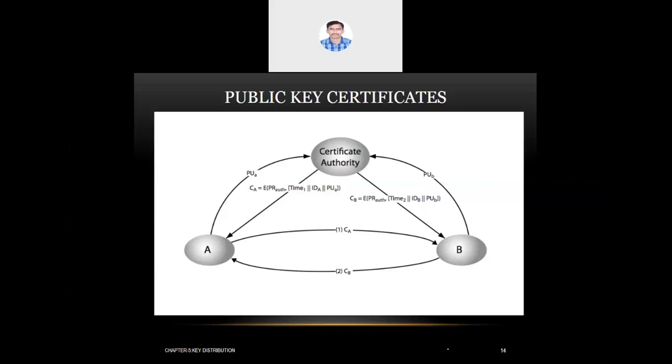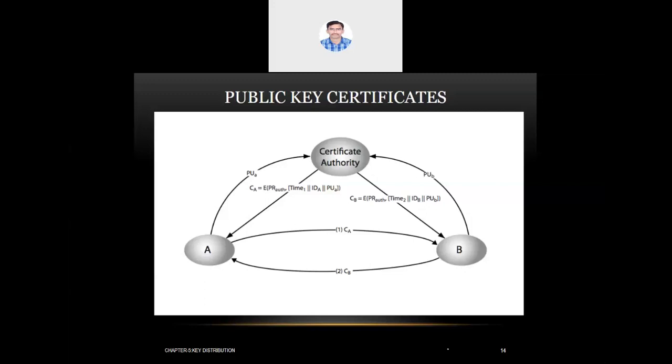Why IDA? Because the certificate authority just got a request for a certificate from A, who sent his public key PUA requesting a certificate. So the certificate authority is simply responding to that request by creating a certificate for A, including the timestamp, the identifier, that is A's details, as well as his public key.